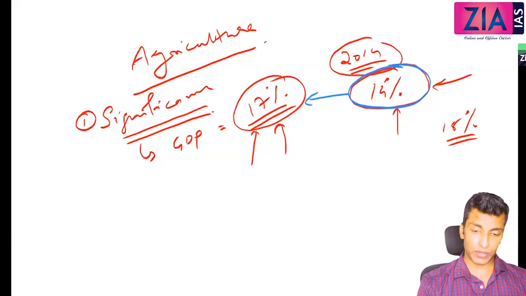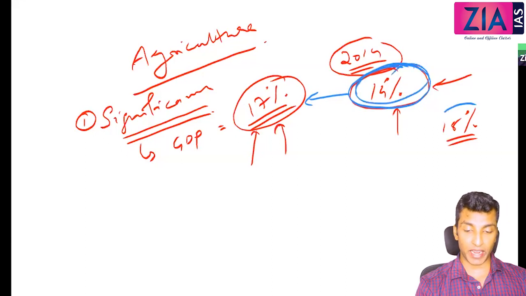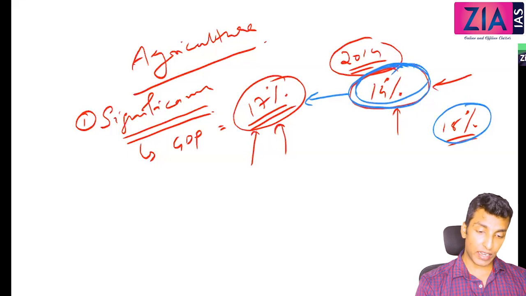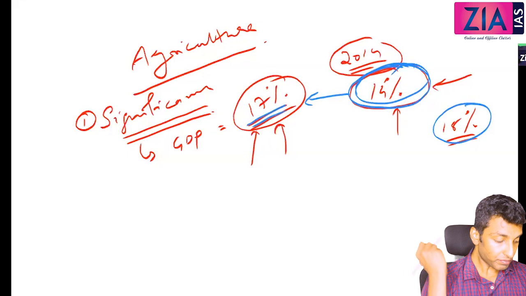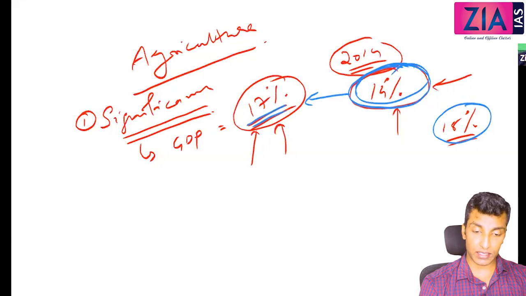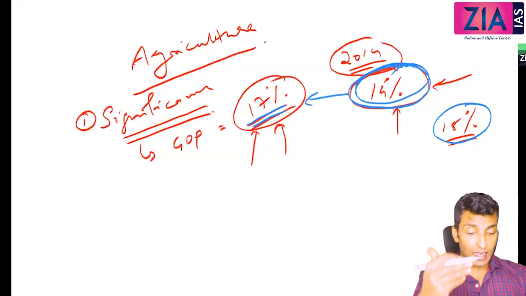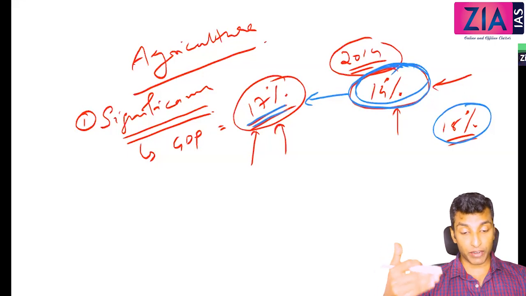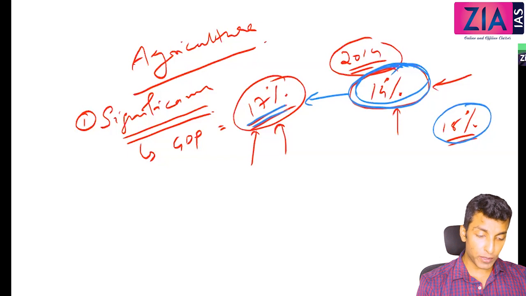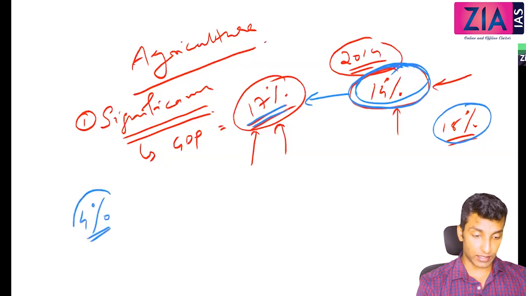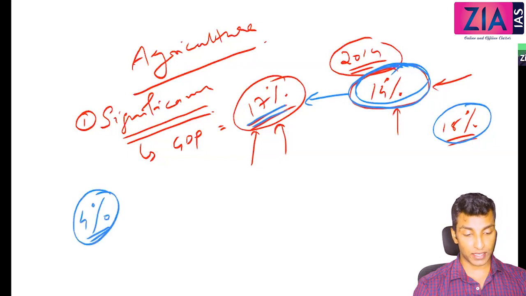So earlier it was actually an underestimation. Now based on the new methodology, if you calculate, it will be 18%. So this 17% is based on the new methodology. The contribution of agriculture is consistently declining because the other sectors, services and manufacturing, are contributing much more. In fact, we target only 4% growth in agriculture.